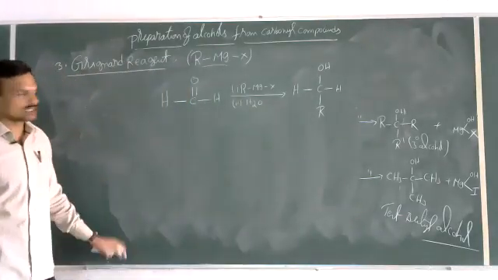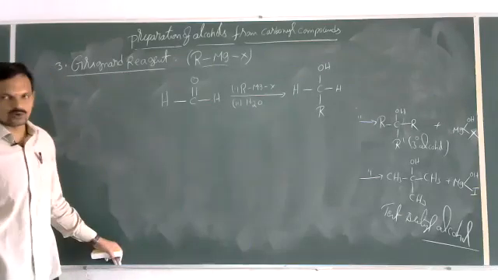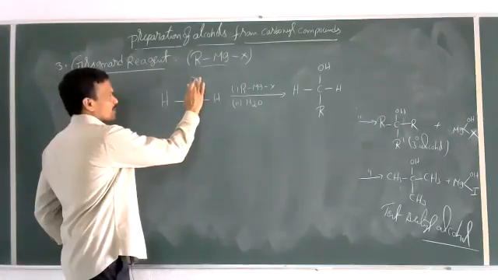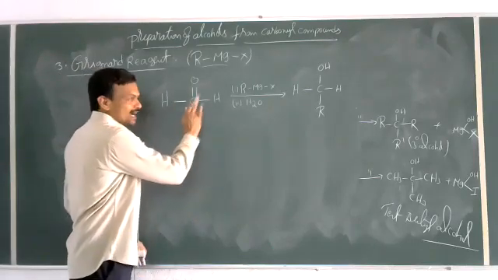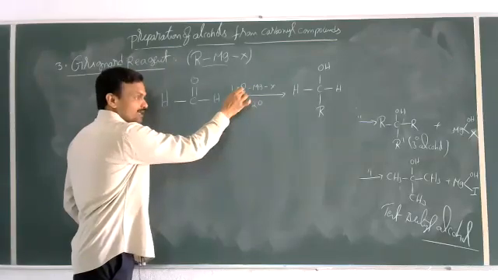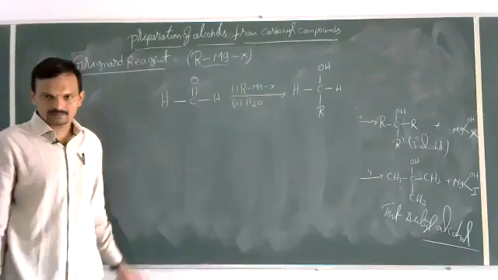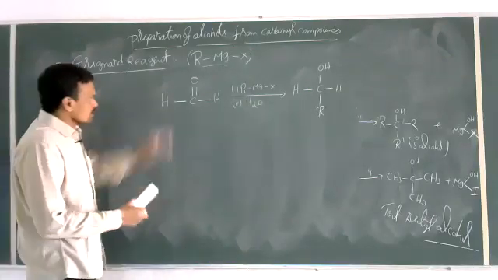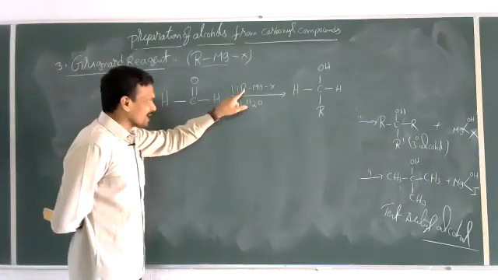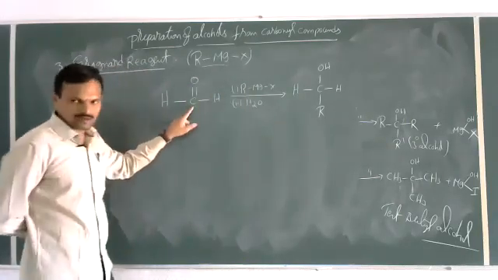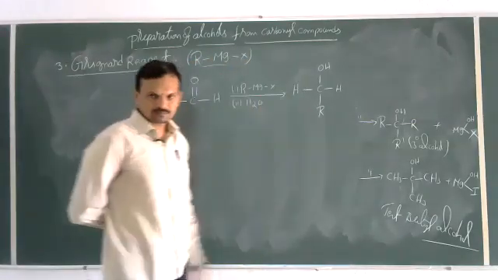Simply, what the change is, if they give aldehyde or ketone, what you have to do is you just break the pi bond between oxygen and carbon. At the carbon, add the alkyl group of Grignard reagent and add hydrogen to oxygen. That is your final product. That's all. Just do one thing. Break the pi bond, add alkyl group of Grignard reagent to carbon and hydrogen atom to oxygen. That is your final product.